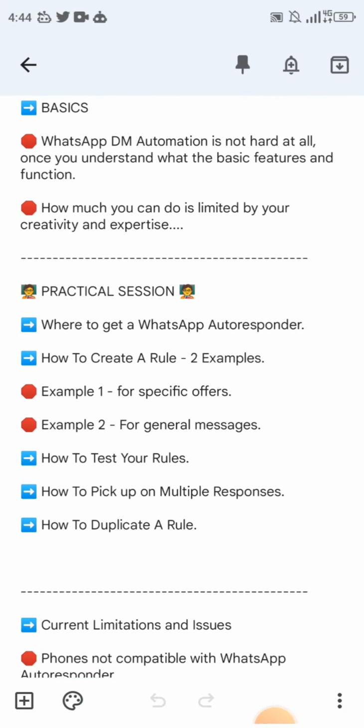So now we're getting to how to create a rule. I'm going to use two examples. A rule is basically the set of statements that you want the robot to respond to a customer with when a customer drops a certain kind of message, right?